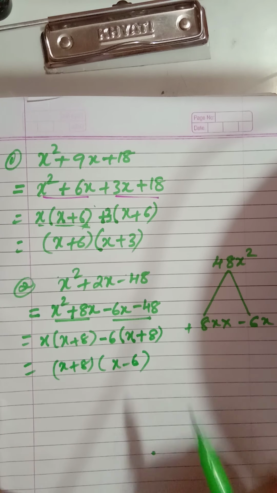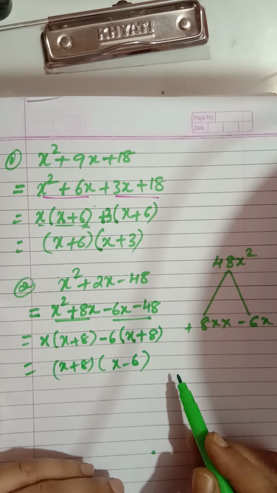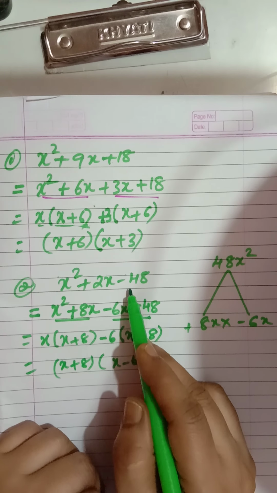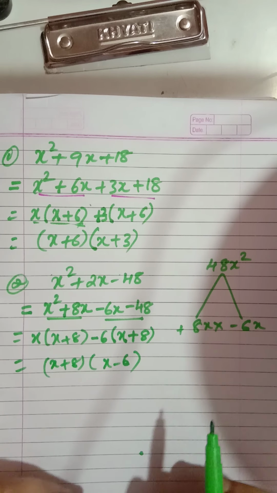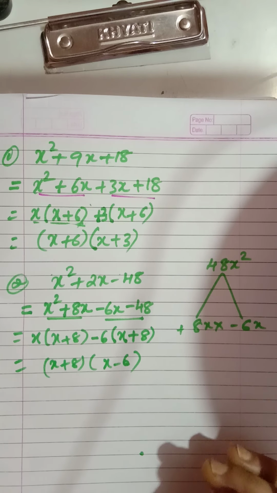Okay children. So here I have taken all positive terms and negative. Here I have taken this negative term, minus sign number also. And only this much you have to do. No need to write first term, last term.